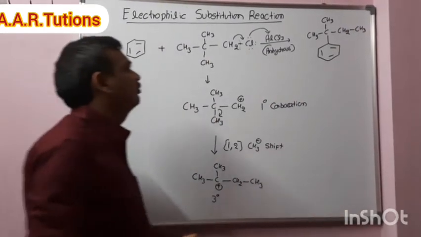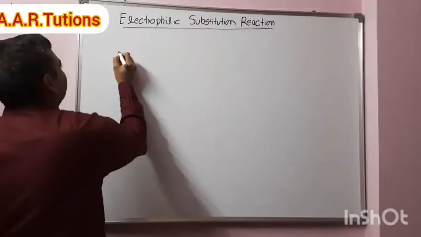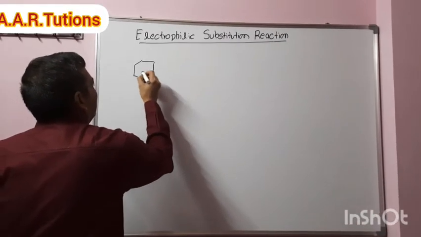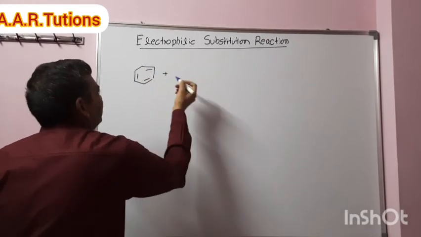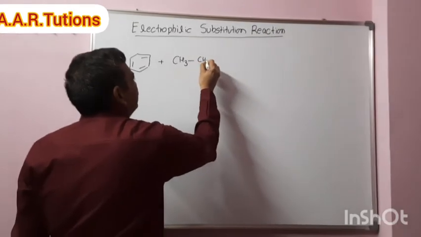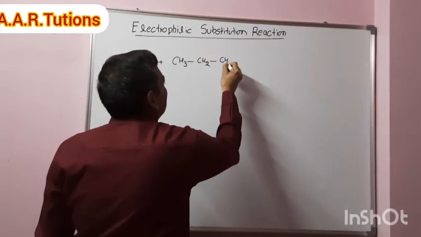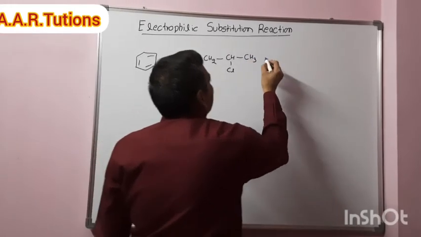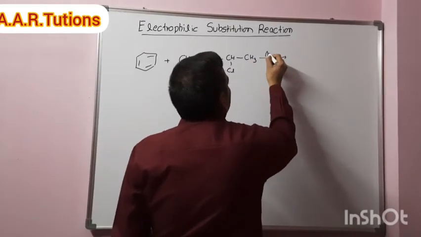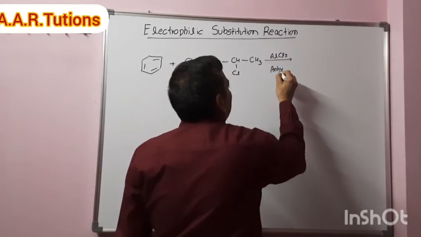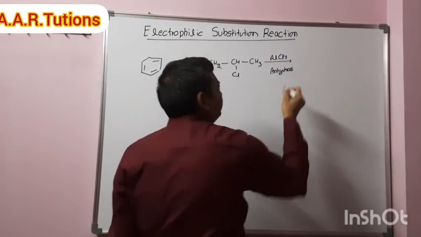So this is about Friedel-Crafts alkylation. Now to write the product formed when benzene reacts with CH3, CH2, CH, Cl, CH3 in the presence of anhydrous AlCl3, you can write it directly.